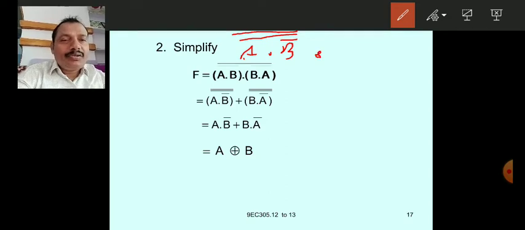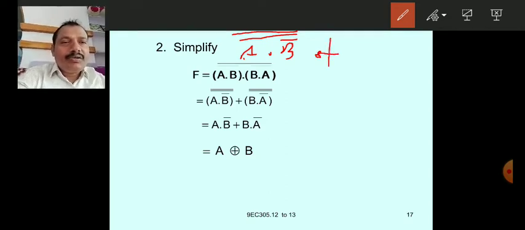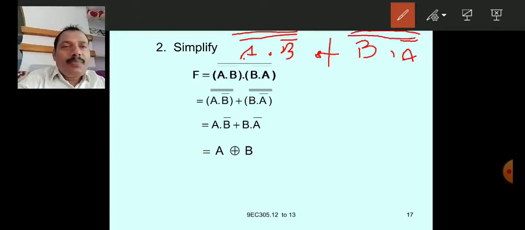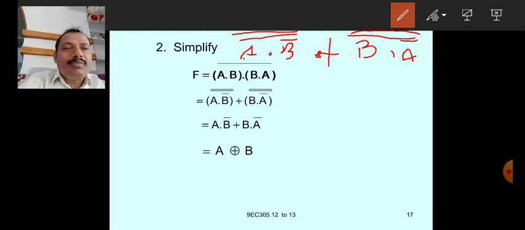Dot becomes plus, and becomes or. Next, B dot A bar whole bar. So each term has double complements.